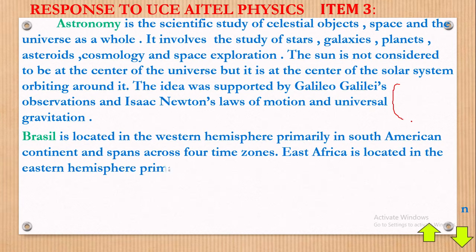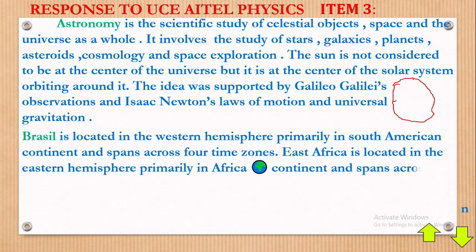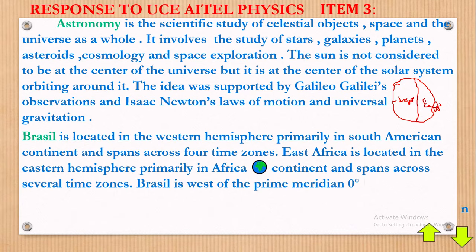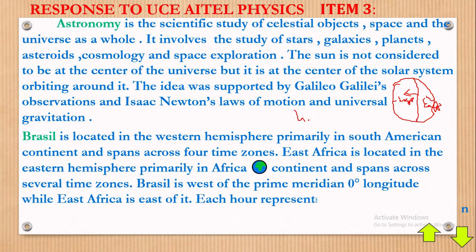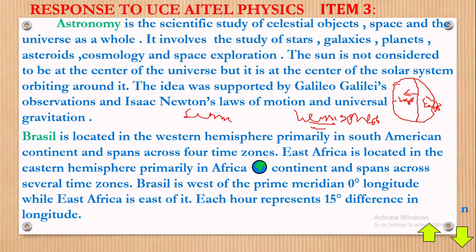If this is our Earth like this, and we divide the Earth like this, this will be the Eastern Hemisphere, and this will be the Western Hemisphere. Can you see that? Africa is in the Eastern Hemisphere, and Brazil is in the Western Hemisphere. The word hemi means a half. Hemi, then sphere. Remember, the Earth is a sphere, so hemi means a half, just like a semicircle. So hemisphere means halfway. So Brazil is located in the Western Hemisphere, primarily in South America.